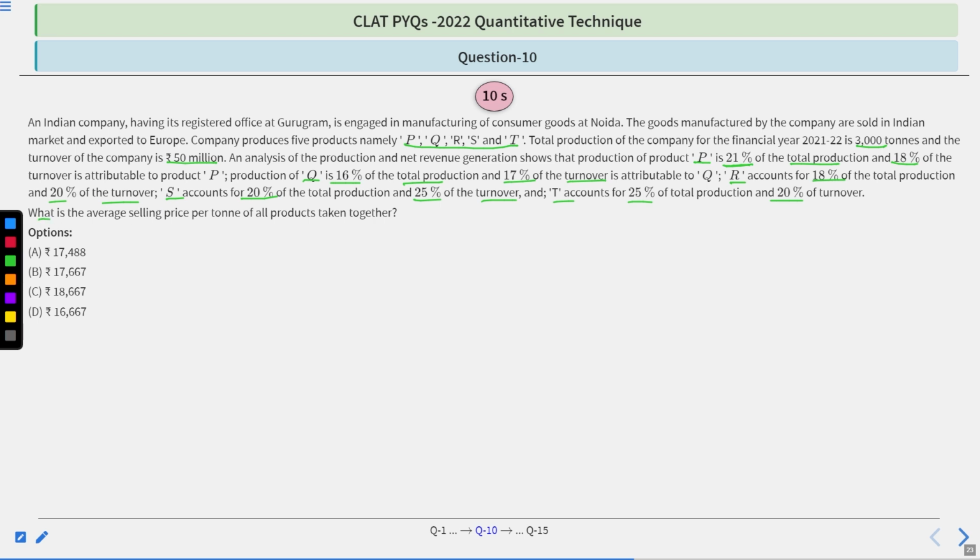Now main question: what is the average selling price per ton of all products taken together? Options: 17,488, 17,667, 18,667, 16,667. You will have 10 seconds to try this question. And after 10 seconds, we'll move towards its correct option and its explanation. So your time starts now.